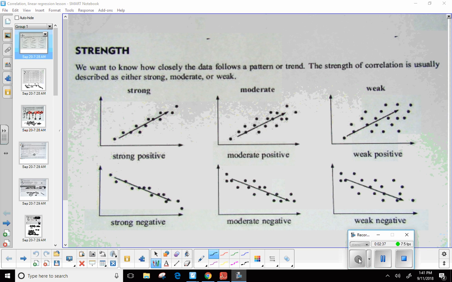Okay, you see what we have here? We can have a strong positive, we can have a moderate positive, a weak positive, and we're going to get into this in a little more detail in just a little bit. But I really want you to think that any graph you have ever come across in your life has been a scatter plot. It just has to do with the association. Like, for example, if you have a linear function, all those xy points, they form a specific relationship. They're all collinear. That's what we call a perfect association.